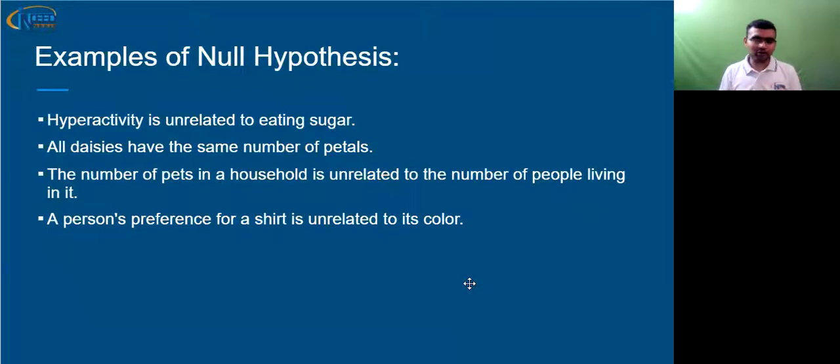Either of them would be true. For example, if the null hypothesis is true, then we will say that the assumption we made is actually true. We have found enough evidence, enough facts and figures which prove that the null hypothesis, the assumption, is true. But if we don't find enough evidence, then we may reject the null hypothesis and accept the alternate one.